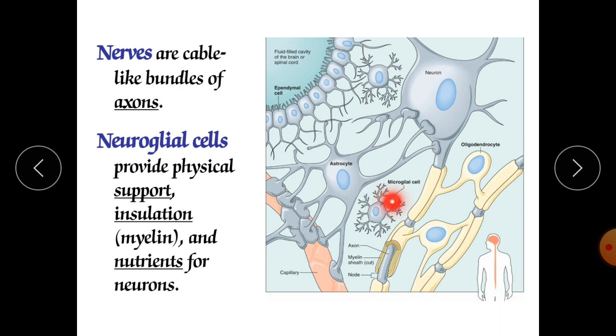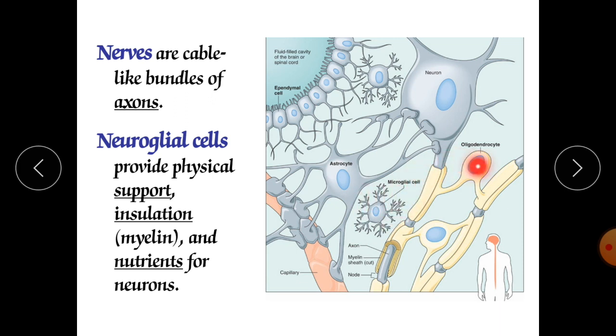Whenever there is any dead nerve cell, they clear the debris, they wear out those cells, they kill those cells. If any unnecessary or unwanted glial cells or dead cells are there, they decrease their numbers. If any unwanted or foreign material is there, they will kill that pathogen, that bacteria or viruses as well. So the major function of these microglial cells is phagocytosis.